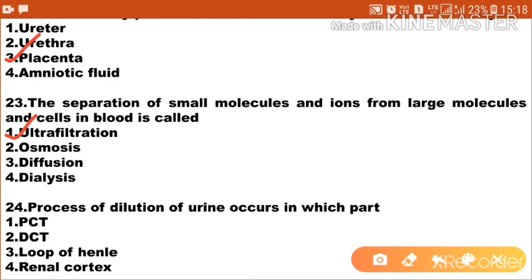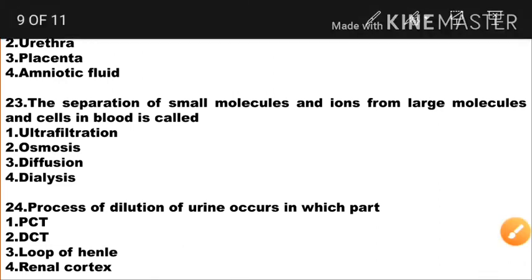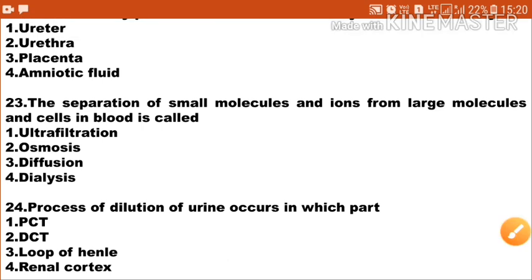Next question, the process of dilution of urine occurs in which part? Option 1 PCT, option 2 DCT, option 3 loop of Henle, option 4 renal cortex. So the correct answer is option 3 loop of Henle. Option 3 is the correct answer.